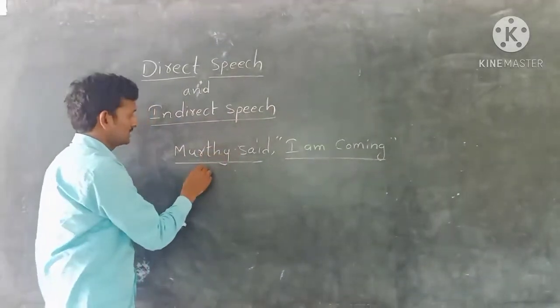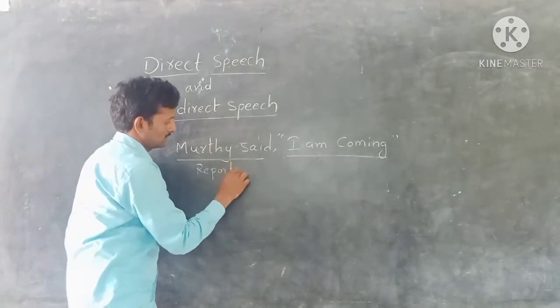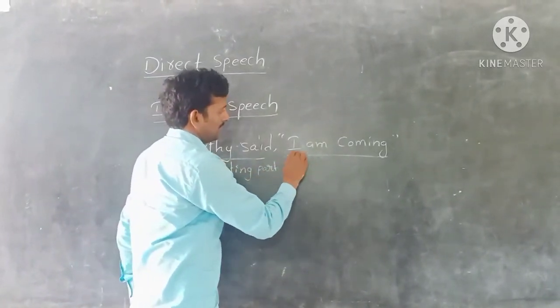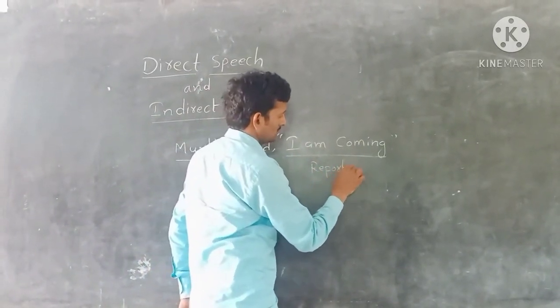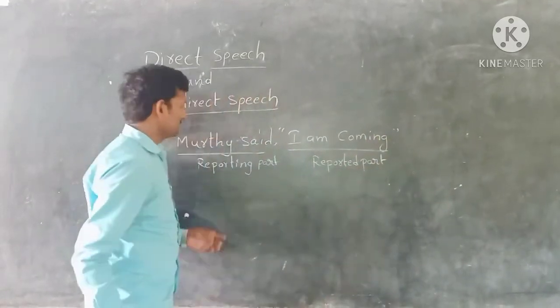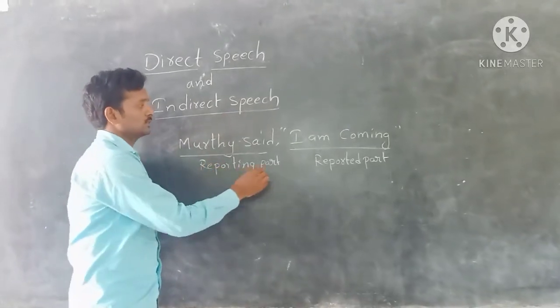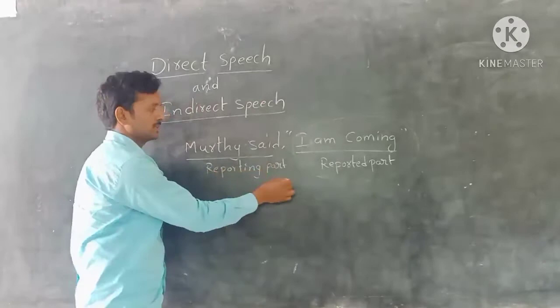Here the reporting part is Murthy said. I am coming is the reported part. We change only the reported part. We should not change the reporting part.